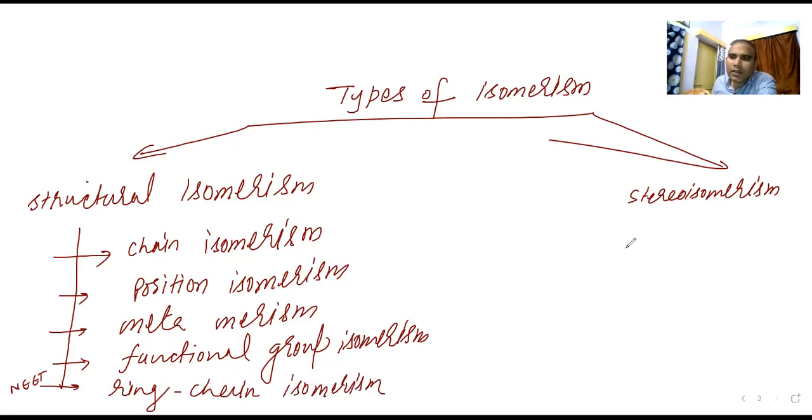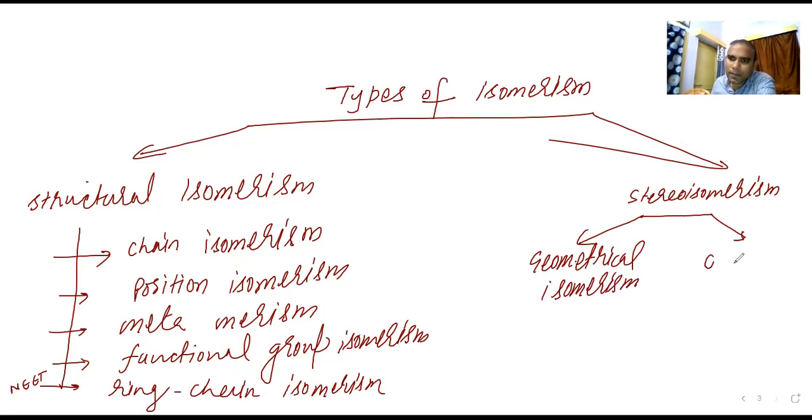Stereoisomerism is two types. You can memorize. First one is geometrical isomerism, and second one is optical isomerism. This is only in NEET and 12th, not in 11th. In 11th little bit is there, but not that much.